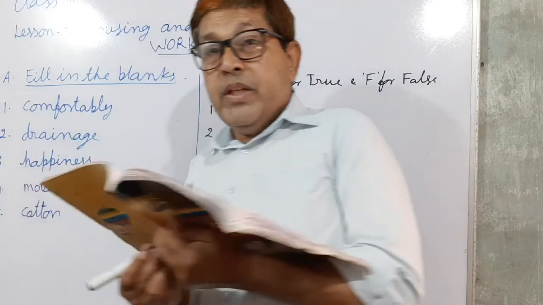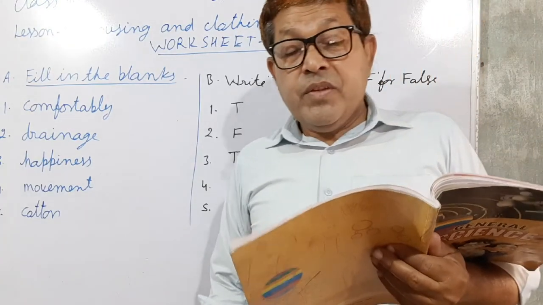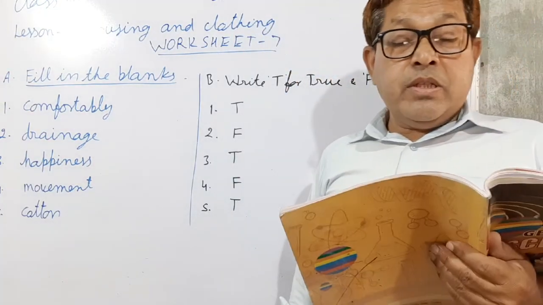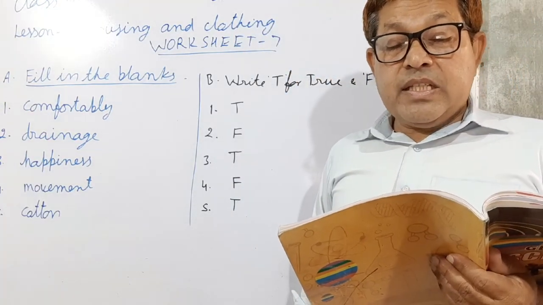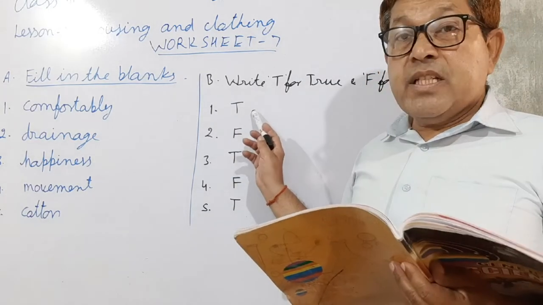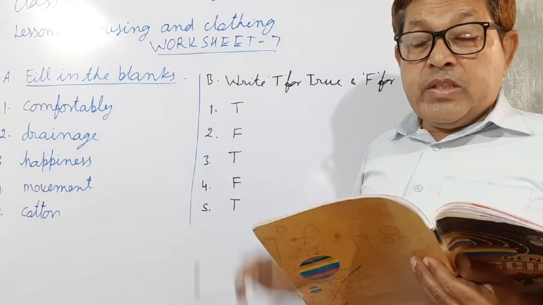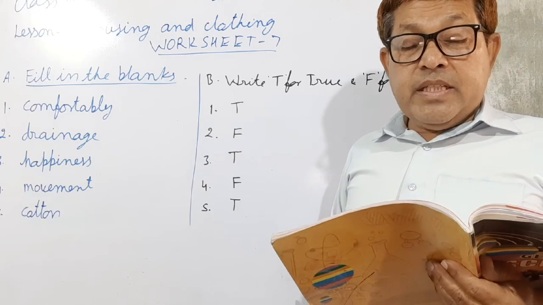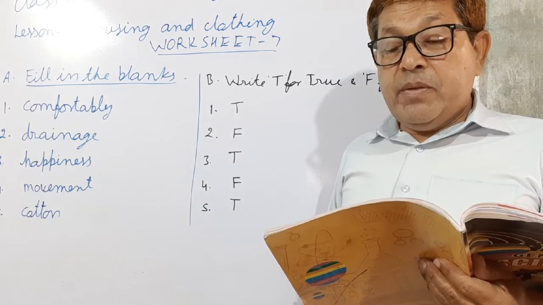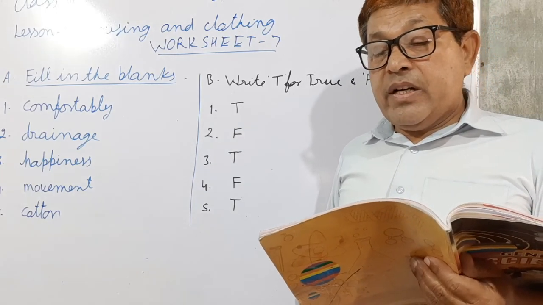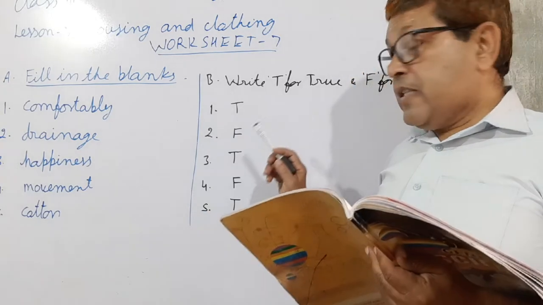Once again, we have to see the true and false. So first, a house gives us shelter and comfort. This is true. Now second, garbage from the house should be put in an open container. It is false.